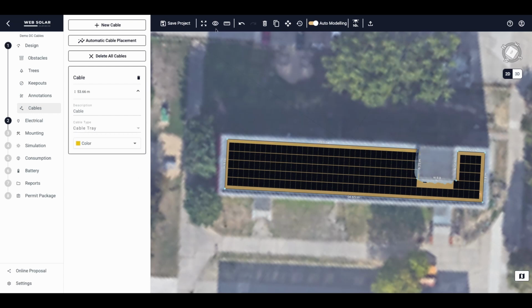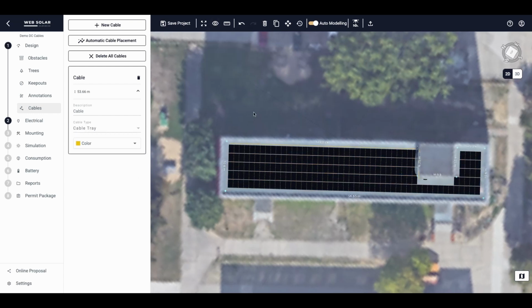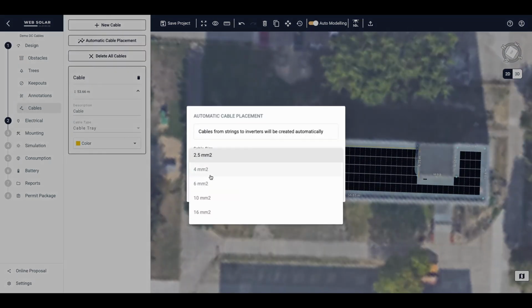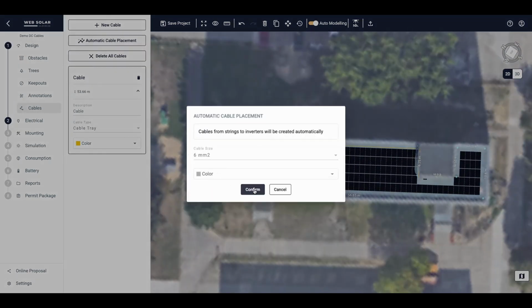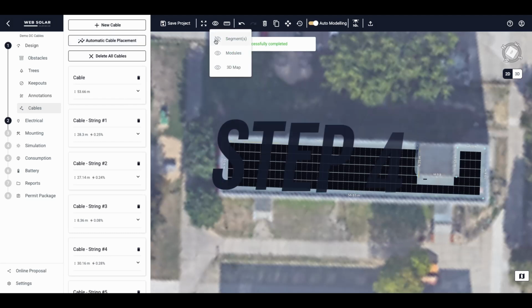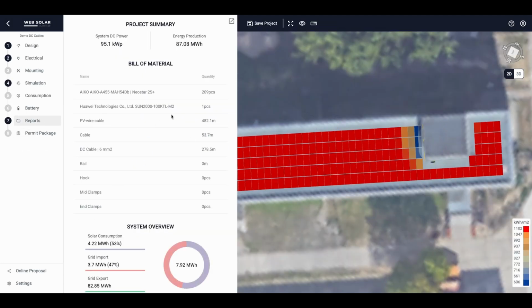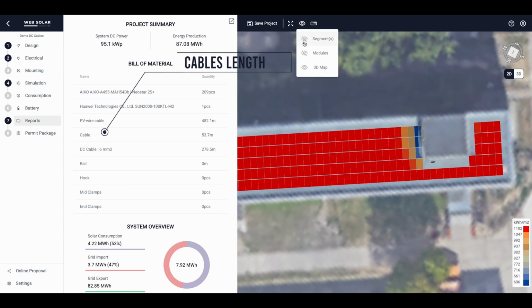In the next step, you can add DC cables for all strings. Click Automatic Cable Placement. Choose the color and cable size. The system will automatically place cables for all strings. Congratulations! You've successfully generated the cables, and you can view the cable lengths in the Reports panel.